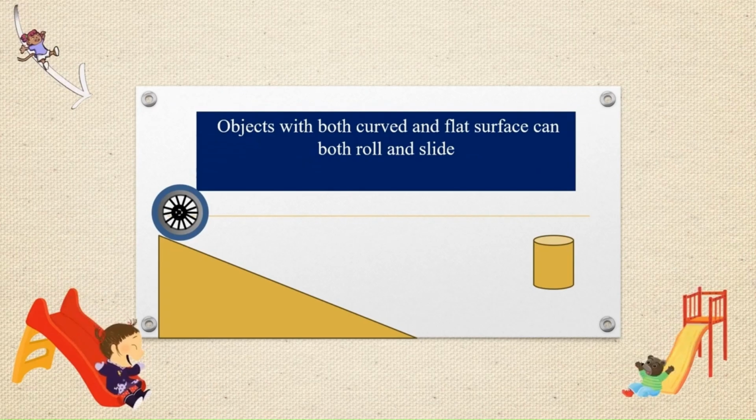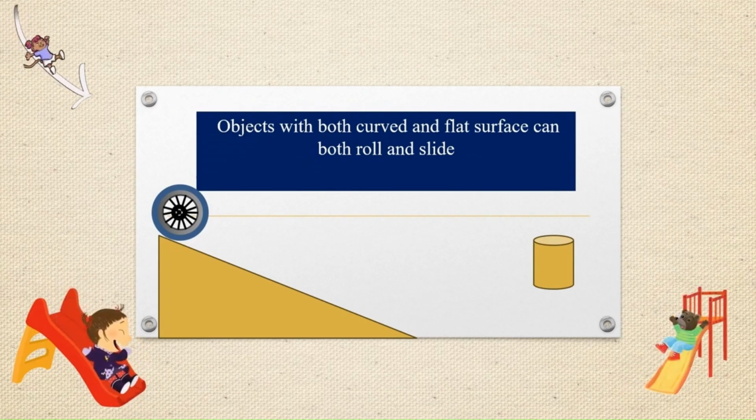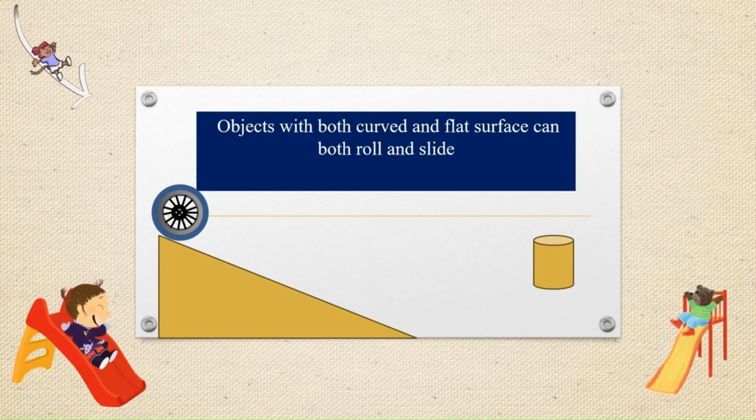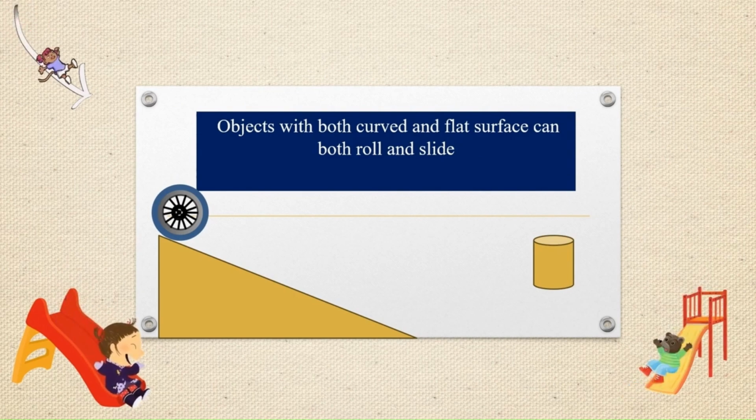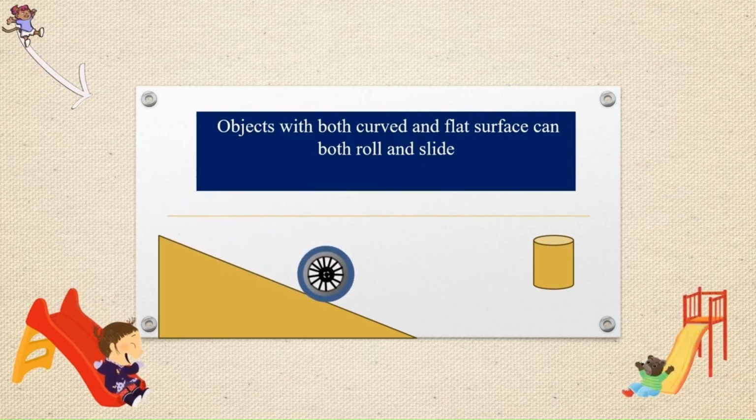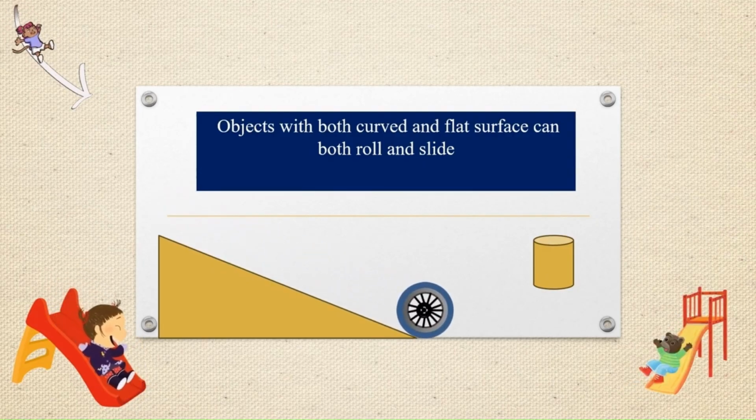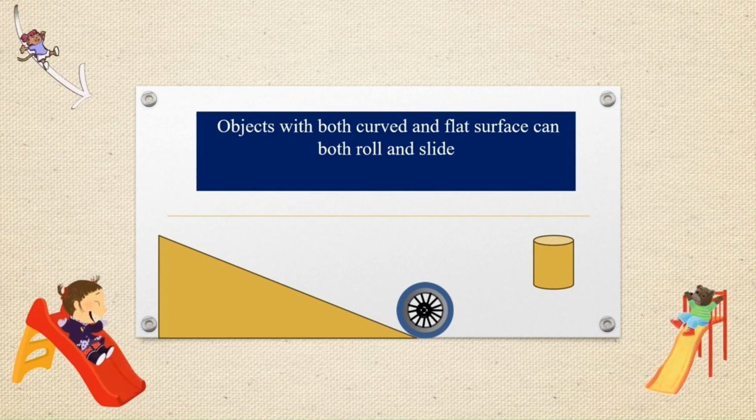Now there are some objects which have both curved surface and flat surface. So they can both roll and slide. Now look at this tire. See, if you keep it like this, it will roll. And if you keep it with this flat surface, it will slide.